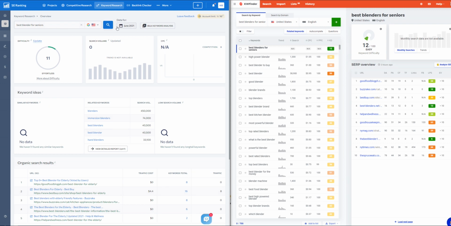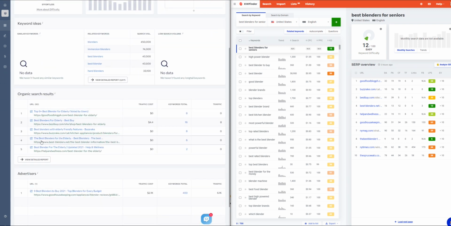What is not so helpful is that I don't see, well, they do have the SERPs here. You see we've got the SERPs, but for some reason they only have the top 5, and they're not really showing a lot of metrics. So one of the things I really like from KWfinder is you can see the domain authority right there on the page, but it also has the page authority, the citation flow, the trust flow, so many things here. Whereas on this one, it only has the traffic cost, the keywords total, and the traffic.